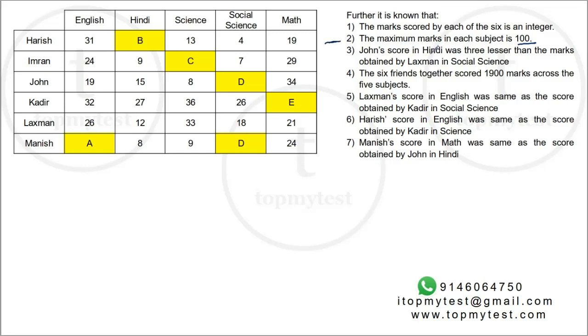John's score in Hindi. John in Hindi is B plus 15. So B plus 15 is 3 less than Lakshman in social science. Lakshman in social science is D plus 18 minus 3, which means B should be equal to D. Okay, so B should be equal to D.